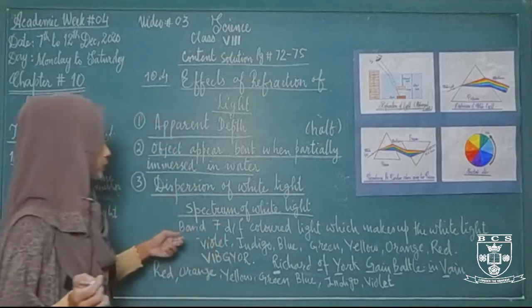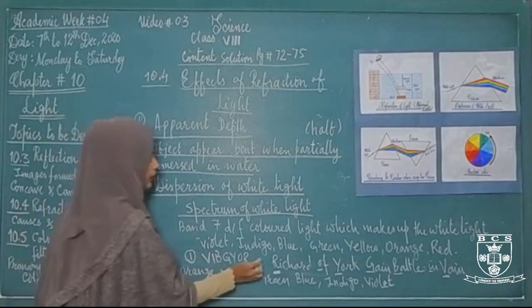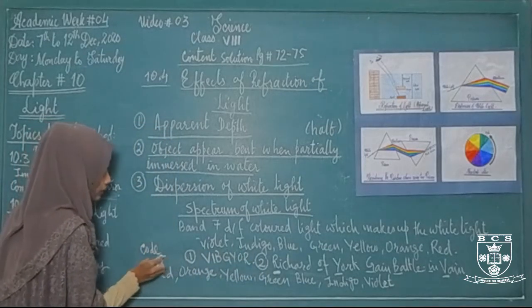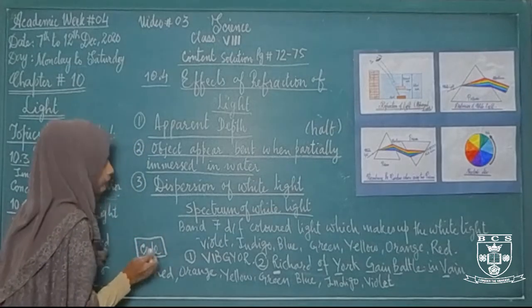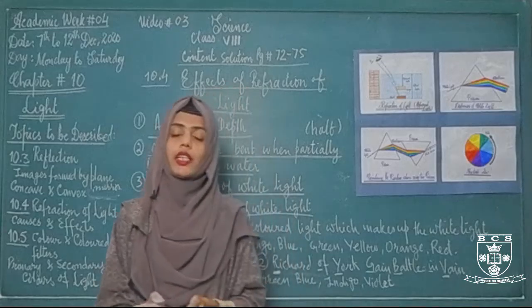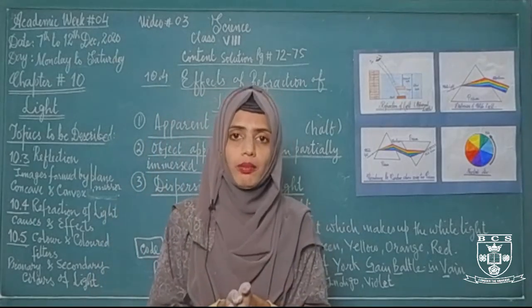From both sides we have two codes to remember their arrangements. These are the codes to remember the arrangement of these 7 different colors of light. Why is it important to remember their arrangement? It is because they slow down by different amounts.